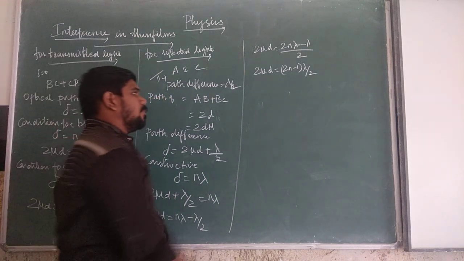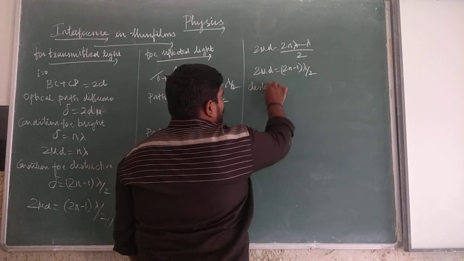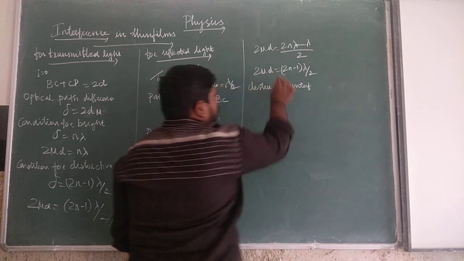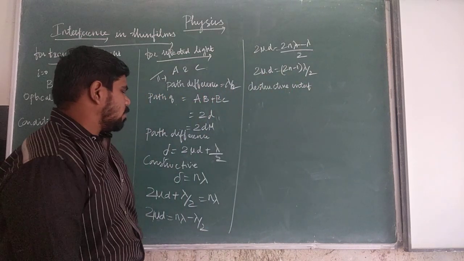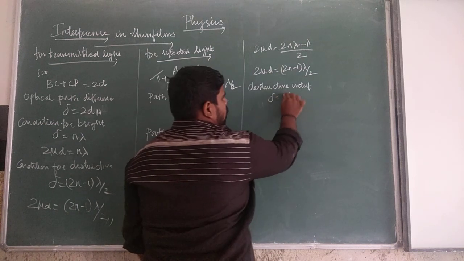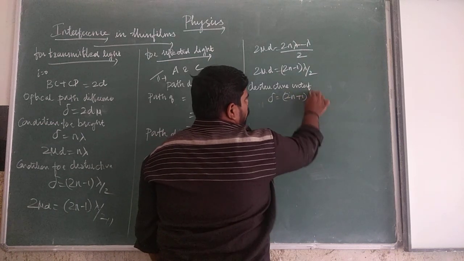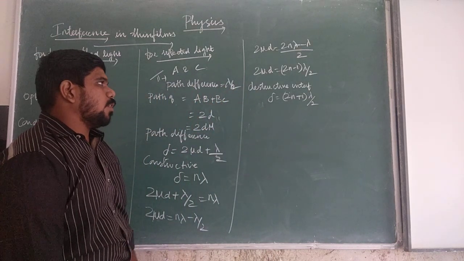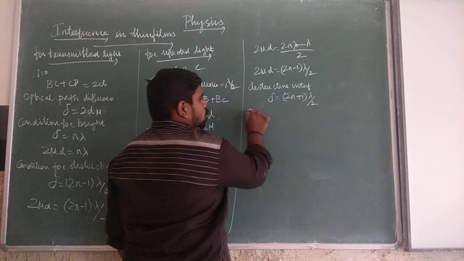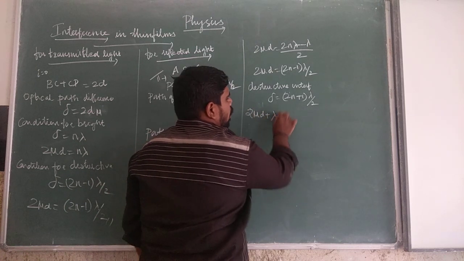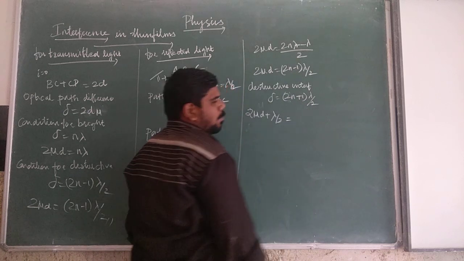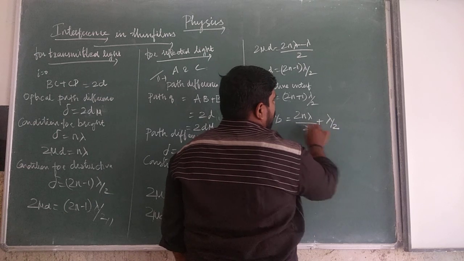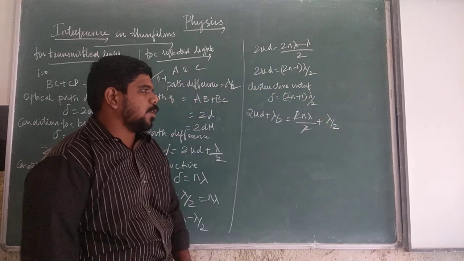Then similarly for destructive interference, the path difference is equal to (2n plus 1) into lambda by 2. If you substitute, 2 mu d plus lambda by 2 is equal to 2n lambda by 2 plus lambda by 2. The 2s cancel, so you get n lambda.